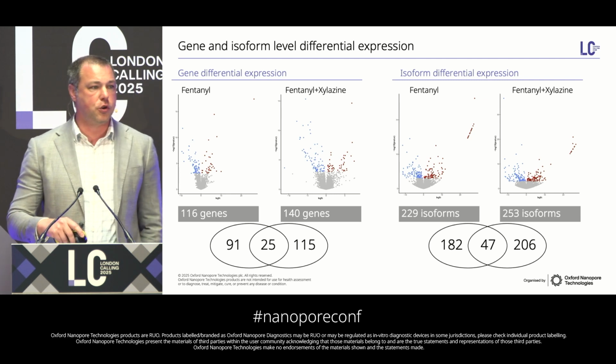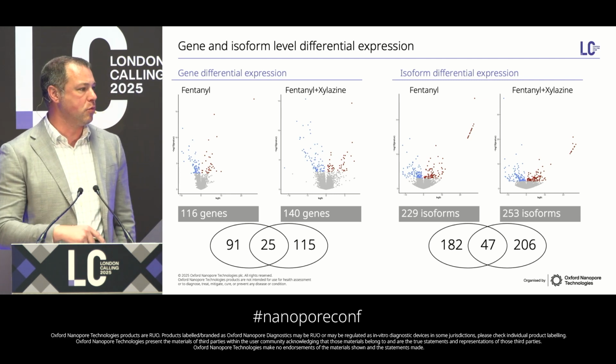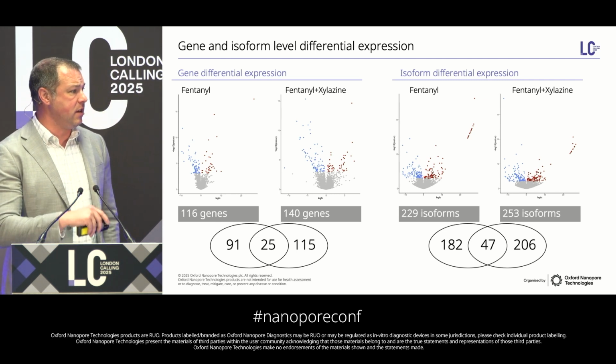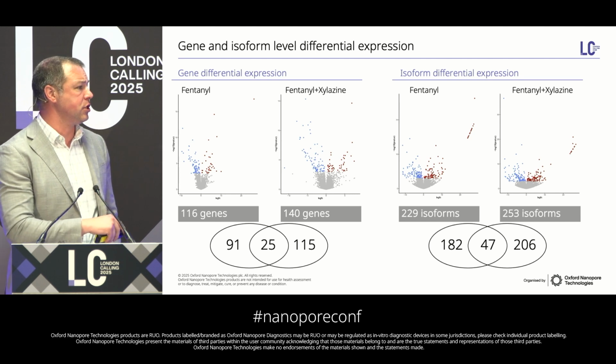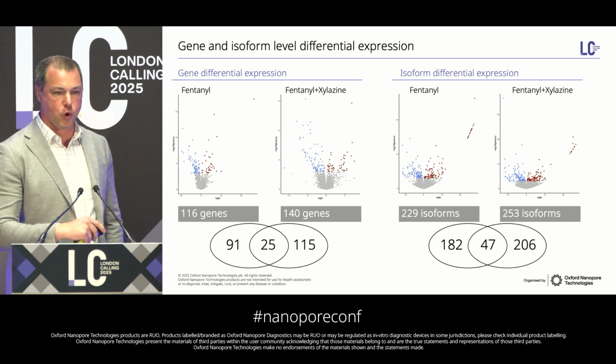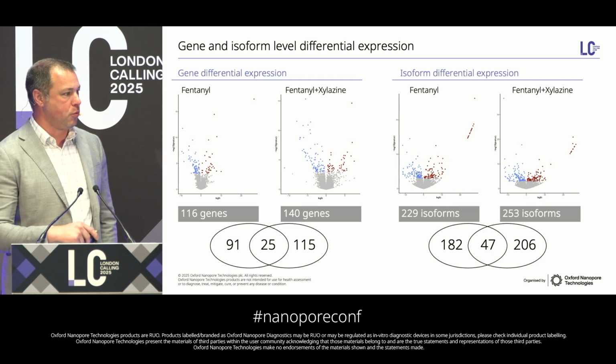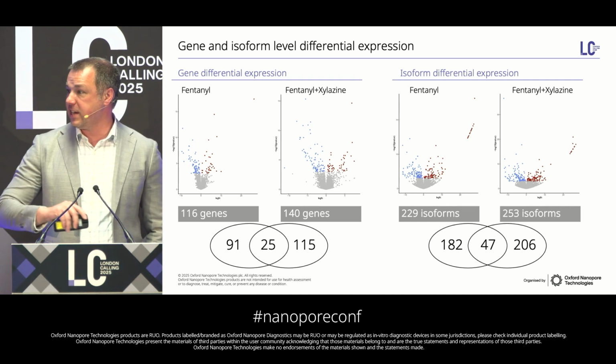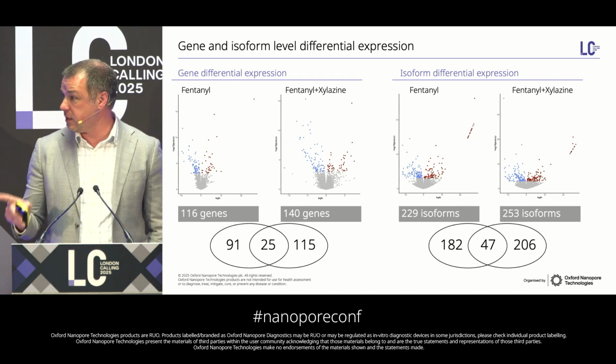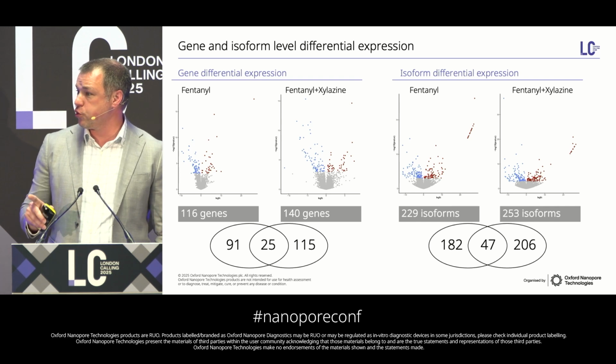There's actually preclinical literature and clinical case reports now available that shows that individuals who have xylazine adulterated fentanyl in their system are actually resistant to opioid overdose treatments. And so now you're having something that makes the sustained high last longer in the abusers, but now makes them treatment resistant.